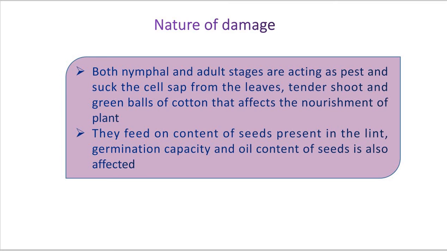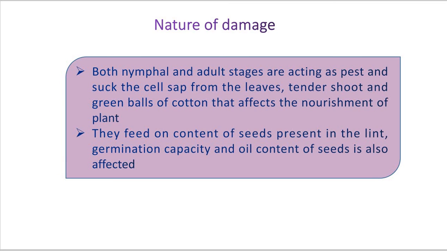Okay, so such cotton bolls get open, and if the bolls are premature, the seeds are exposed, and again the bugs or the nymphs suck the oil from the seeds of such cotton bolls.